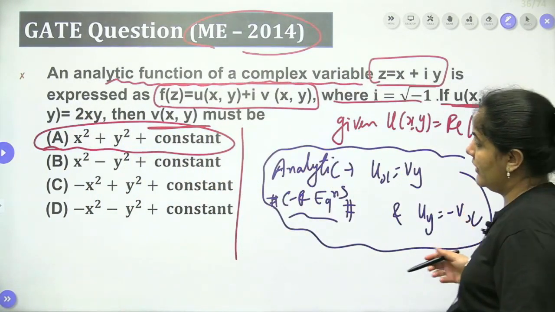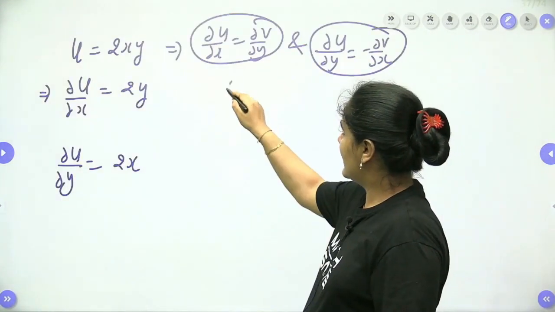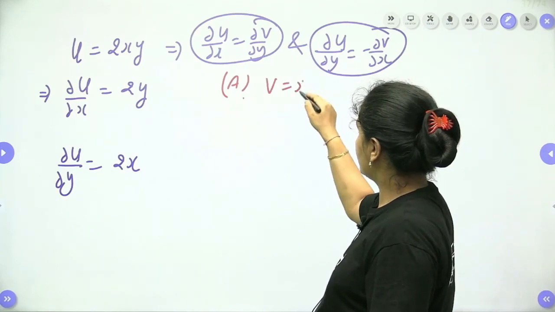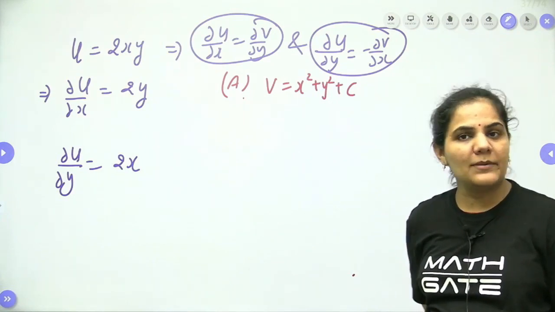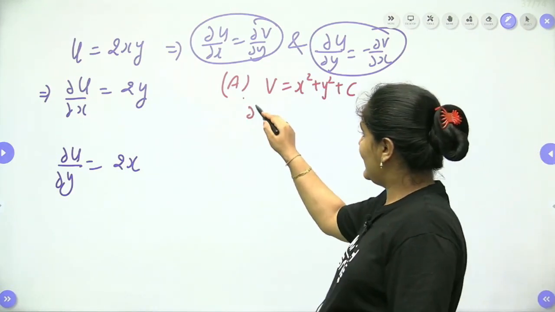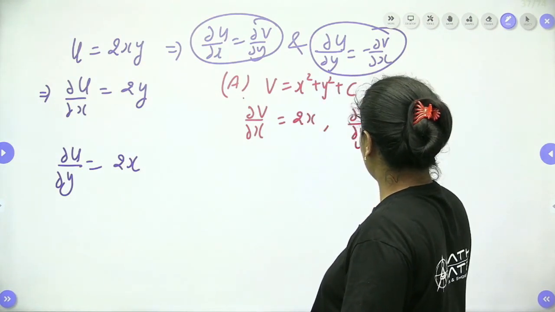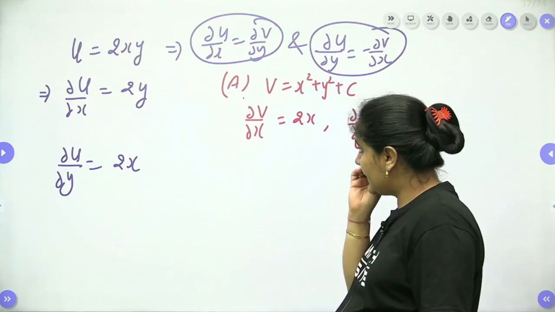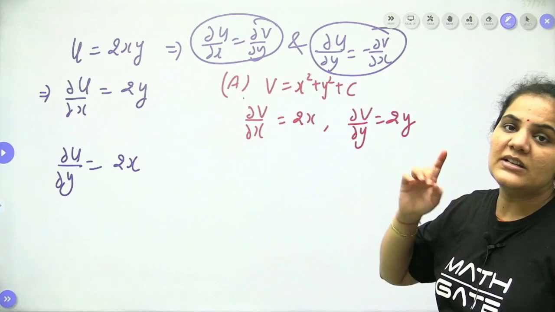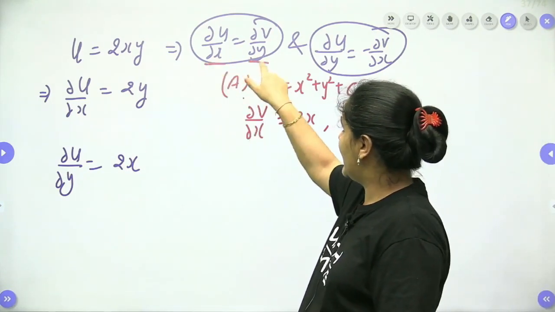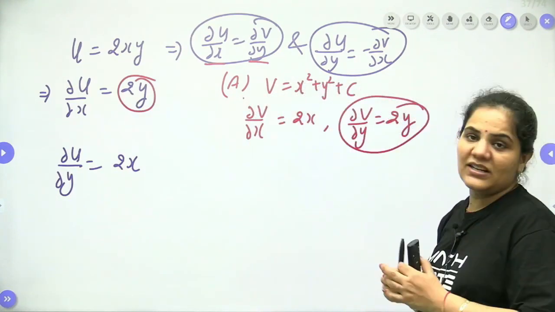Let's start with option number A. Suppose this is my v, meaning this is my imaginary part. v is equal to x square plus y square plus c. When we find del v by del x, it will be 2x, and when we find del v by del y, it will be 2y. According to us, del u by del x should be del v by del y, so the first condition is satisfied.